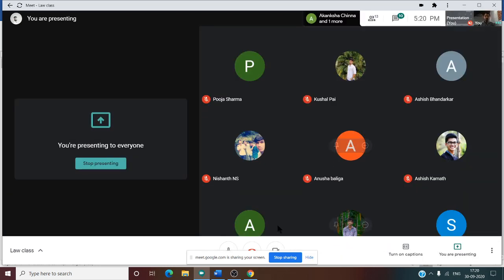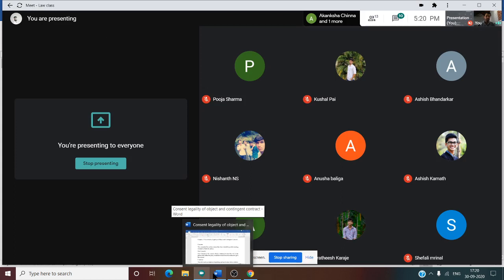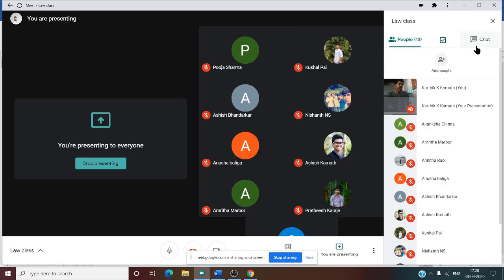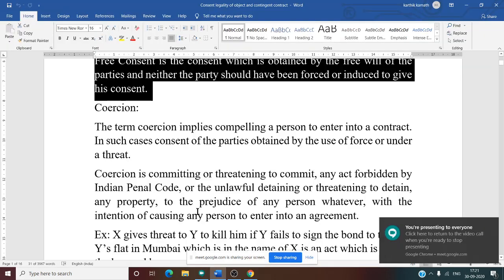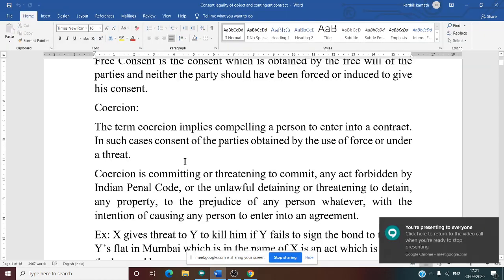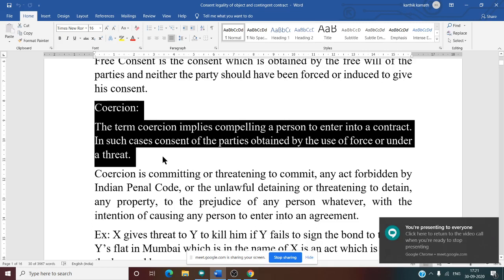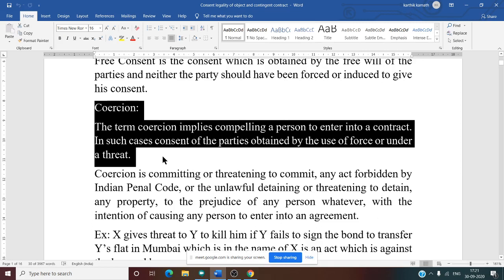Now what does coercion mean? Can you tell me what you mean by the word coercion? Coercion means a physical threat given to one particular party. It is a physical injury or physical harm given to one particular party. In that case, it is said to be an act of coercion. So now we need to know the meaning of coercion. The term coercion implies compelling a person to enter into a contract.